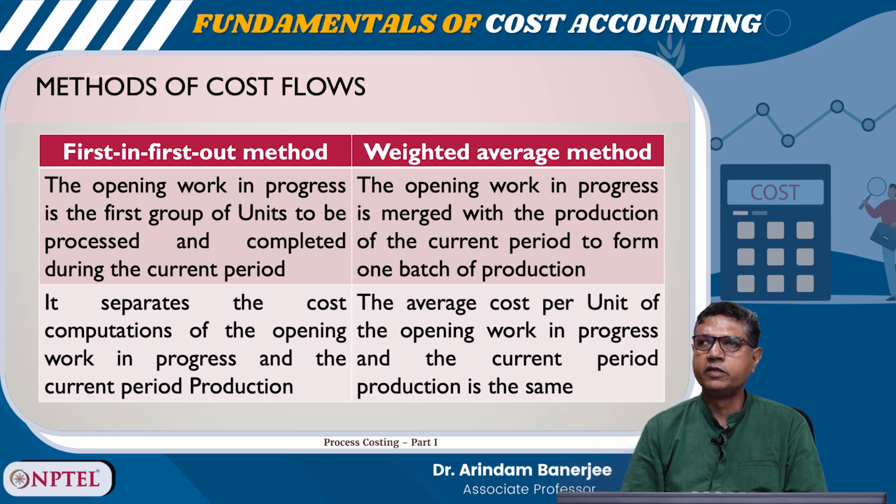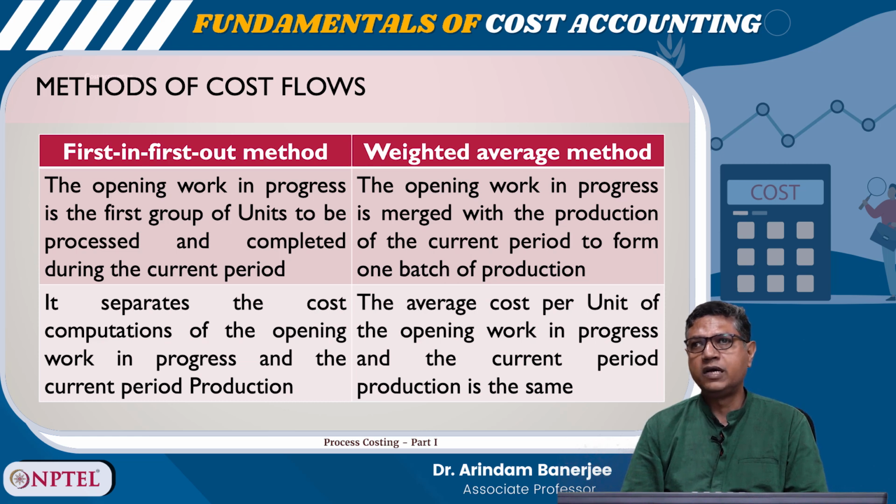In the weighted average method, the opening work in progress is merged with the production of the current period to form one batch of production. The average cost per unit of the opening work in progress and the current period production is the same.